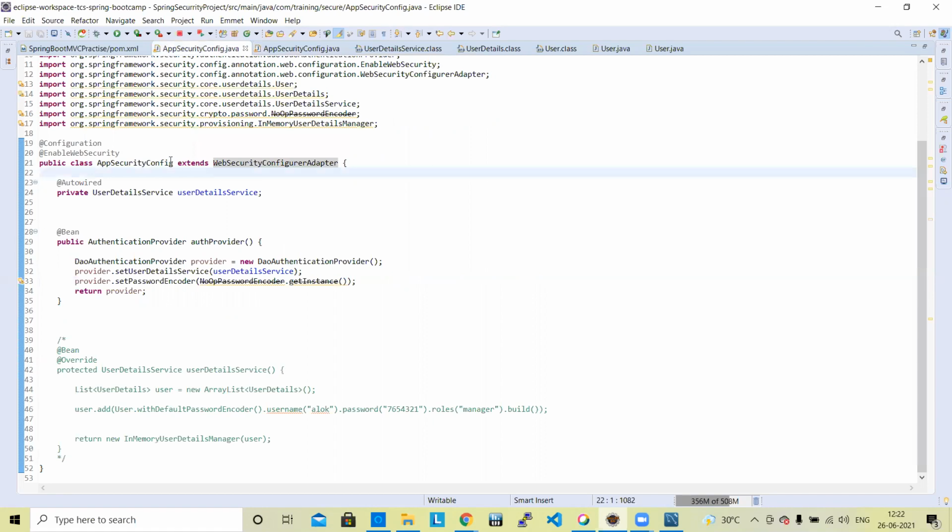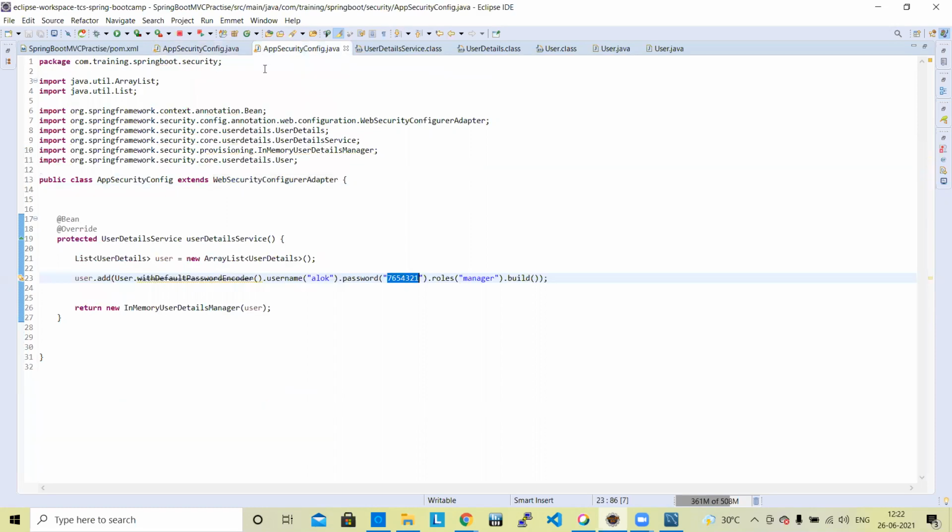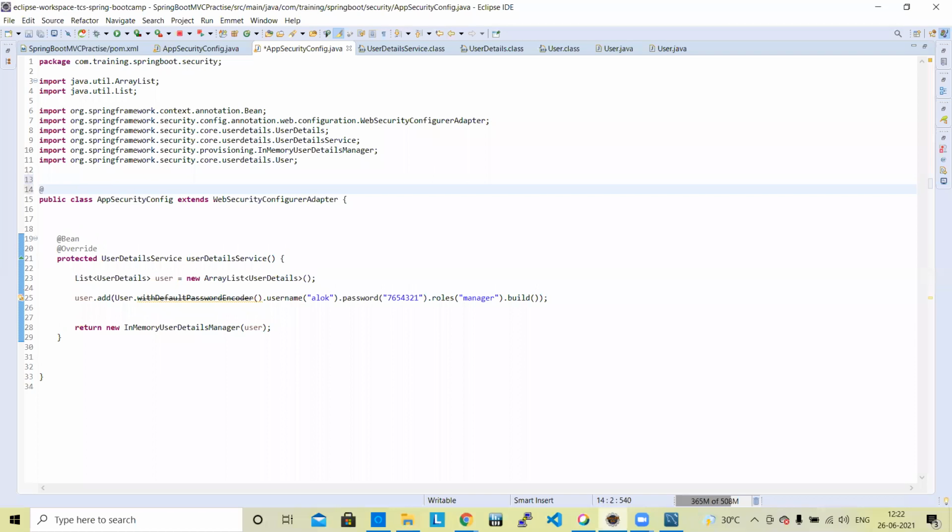Okay, one thing we have not done: we need to add two more things. In this application security class, you need to add two annotations here. At the rate, one is Configuration. First is the Configuration annotation.